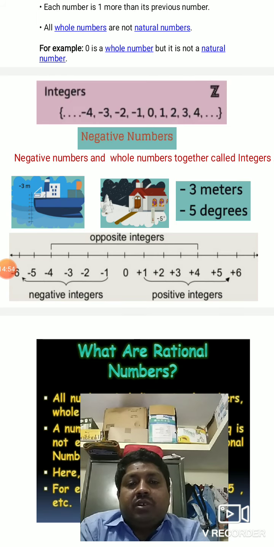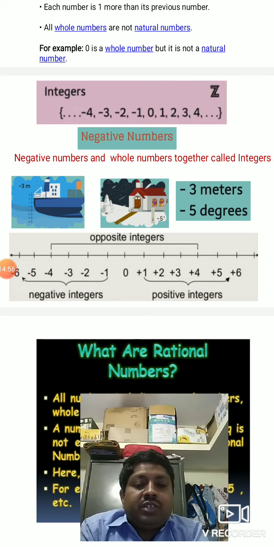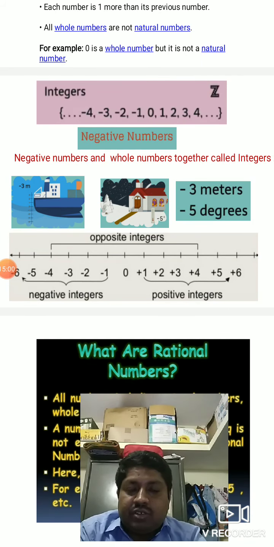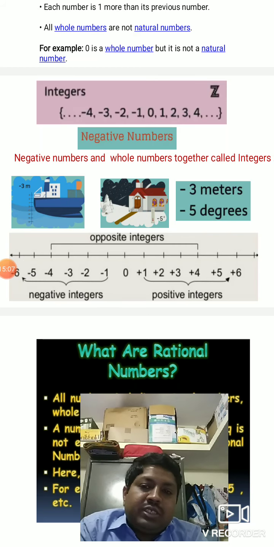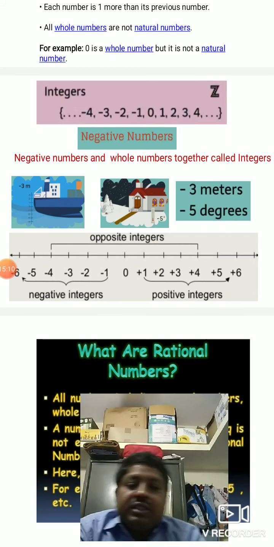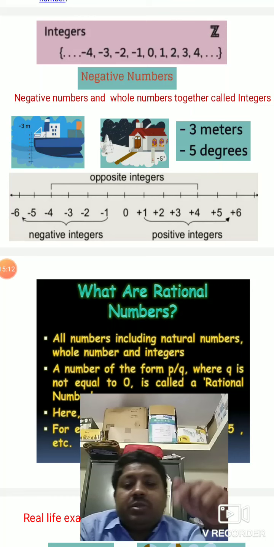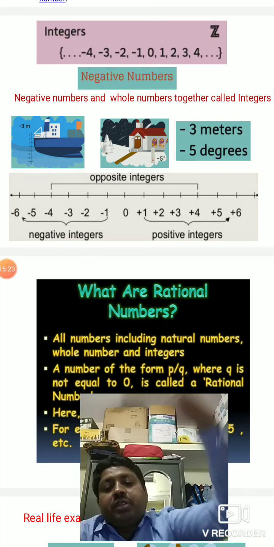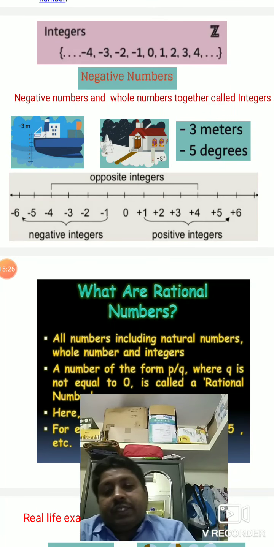Right hand side of 0 you will have positive integers, left hand side you will have negative integers. Got it? Okay, negative numbers. Where do you see negative numbers? Positive numbers I already see. You can see the depth of the ocean. Depth of the ocean can be measured from the seabed. It's minus 3 meters, minus 4 meters, like that. Above the sea level is positive, below the sea level is negative.